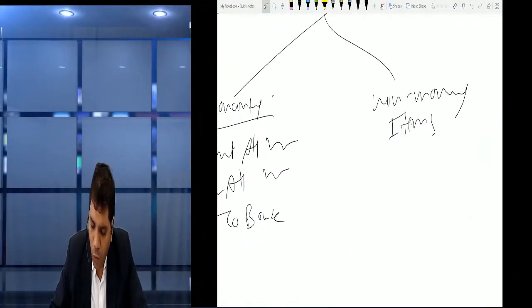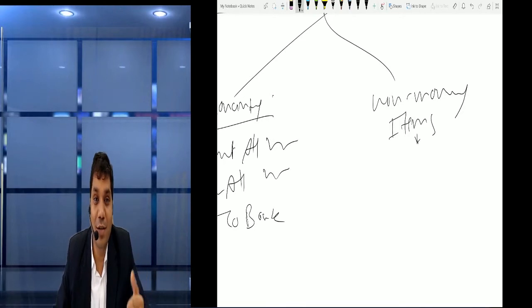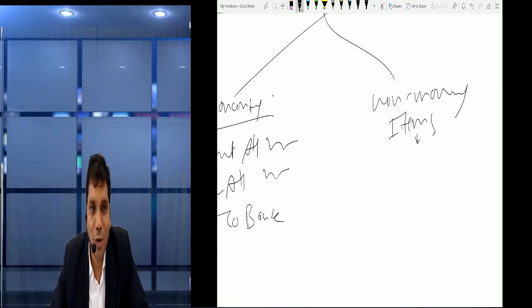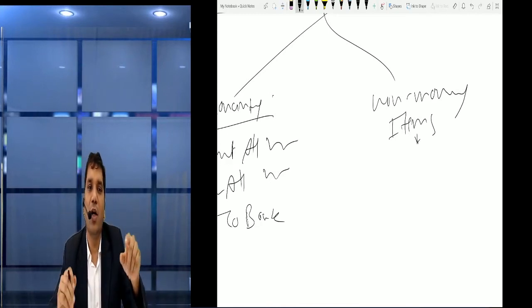Now, what should we do for a non-monetary item? Simply, friends, if it is government assistance, then it cannot be refunded. Obviously, what has happened has happened. We had taken the support, so the support is done. We had not recorded it at that time, we only disclosed it. Now we remove it.